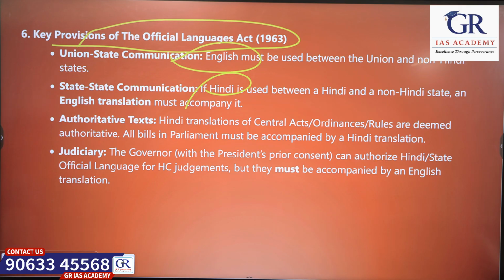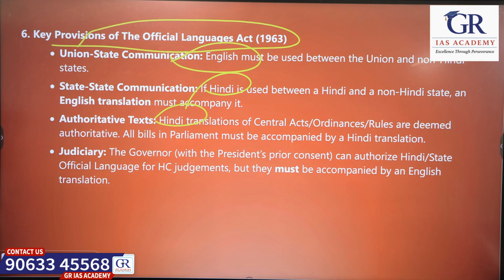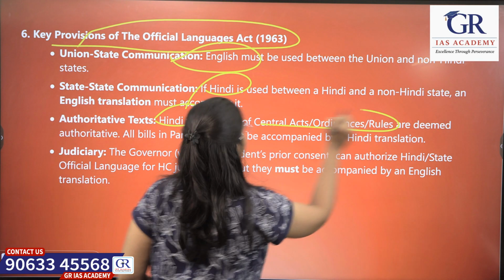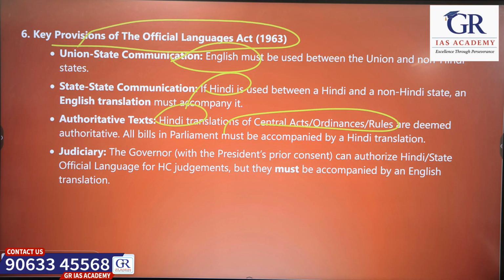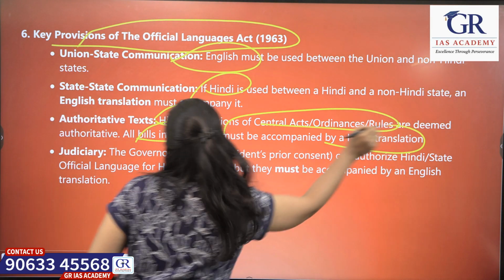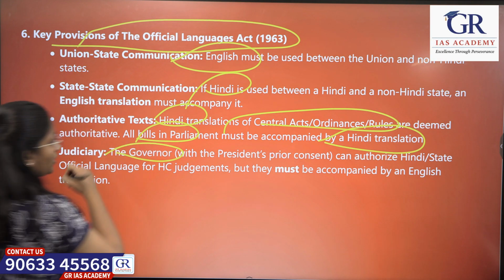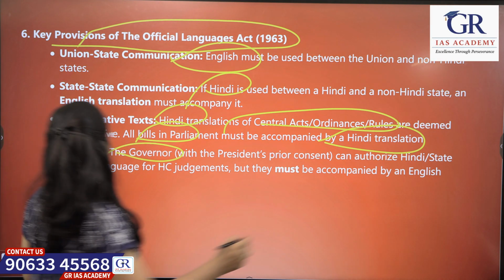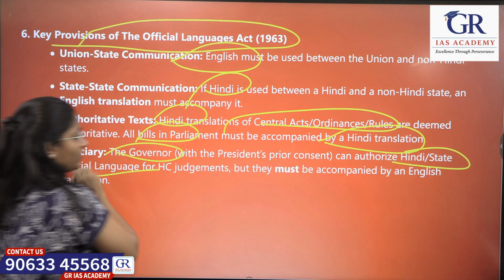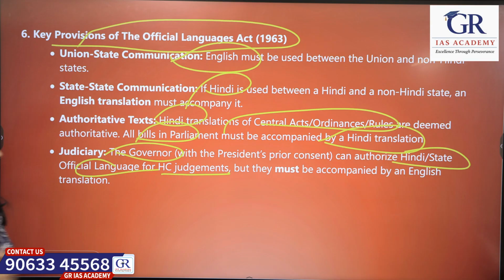What about the authoritative texts? Hindi translations of central acts, ordinances and rules are authoritative. All bills must be accompanied by a Hindi translation. What about the judiciary? The governor can authorize Hindi or the state language for High Court judgments, but there is a need for an English translation also.